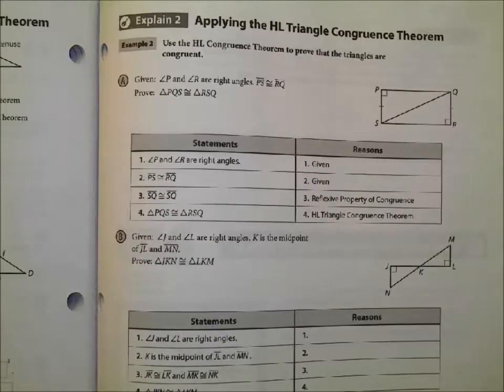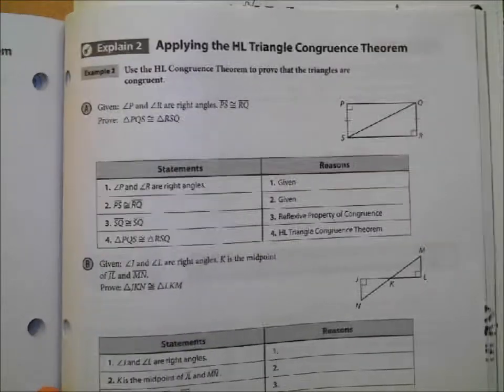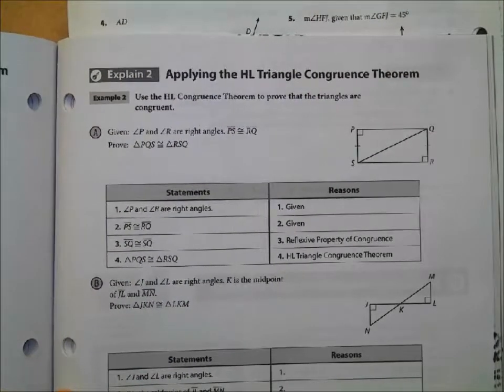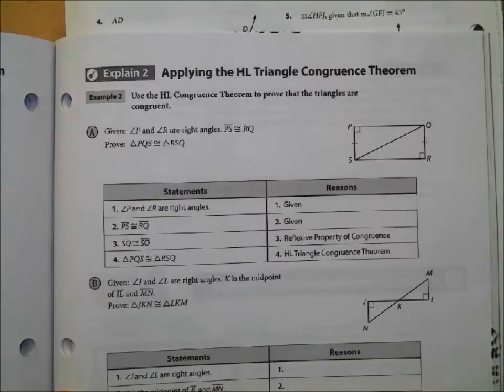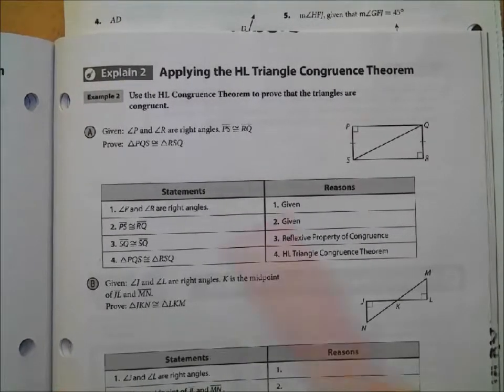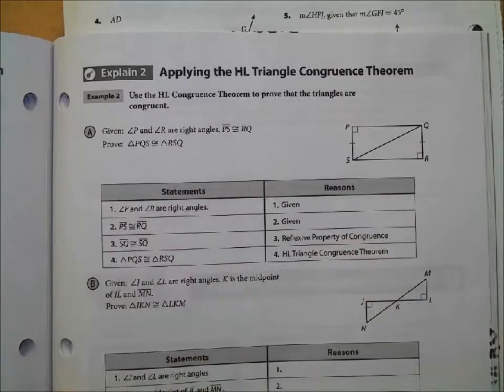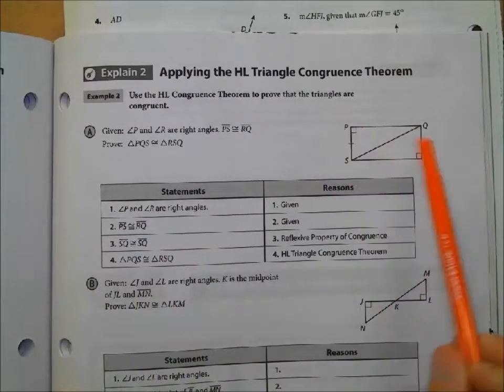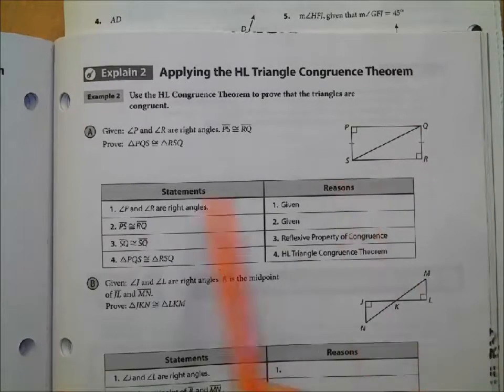All right, so let's take a look at using the hypotenuse leg congruence theorem. In other words, we're going to do a few more triangle proofs. We're not done with those yet, right? So looking here, we have an easy example that's already given to us. Angle P and angle R are right angles. PS, we're told, is congruent to QR. And so then we want to prove the triangles are congruent.